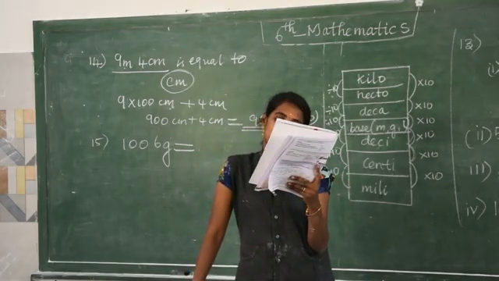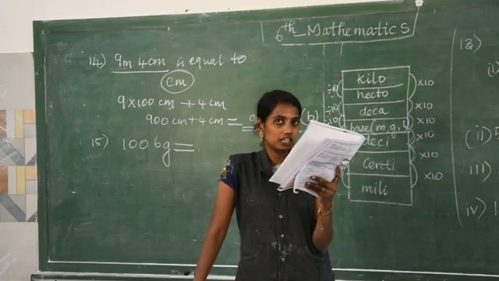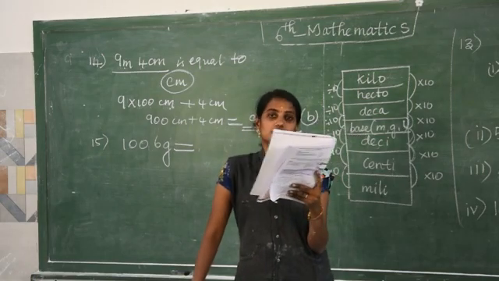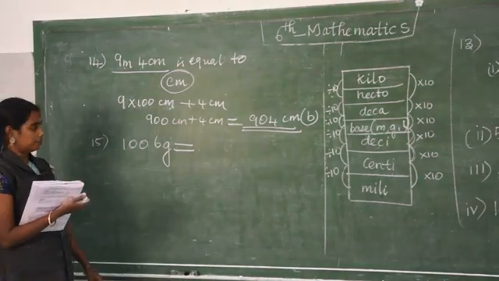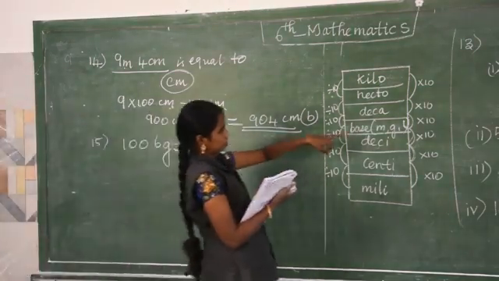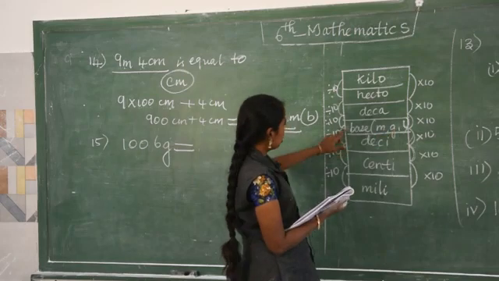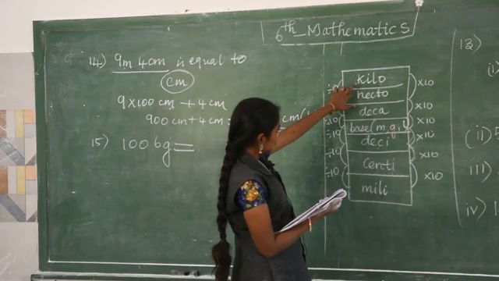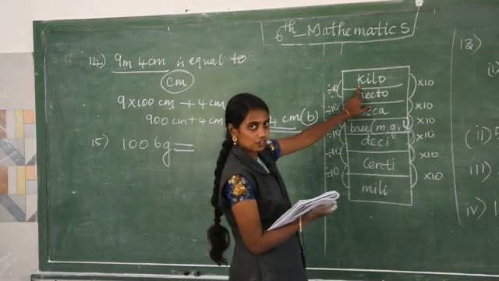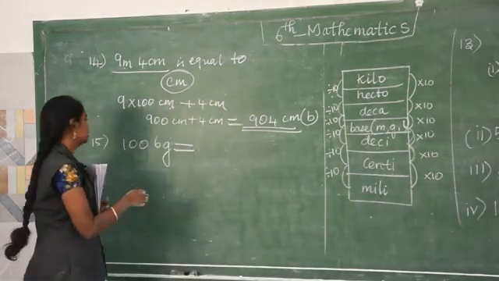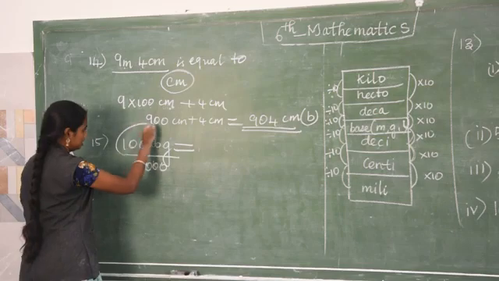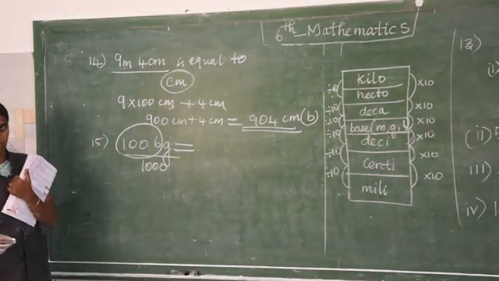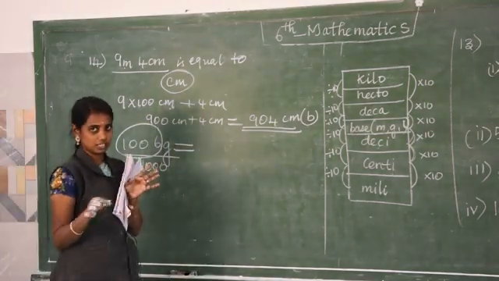So here these 4 options are given with kilogram and gram. So where is the gram? Find out here. Gram to kilogram means what will you do? You will divide, yes or no? Divide means divided by 1000. Here you don't need to go for the decimal because the answer is not given in decimal.